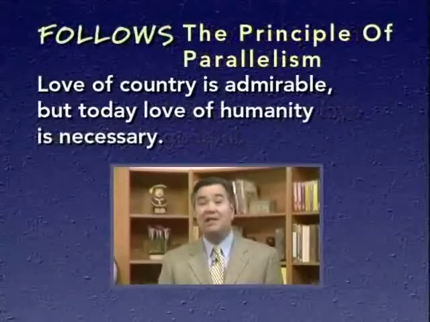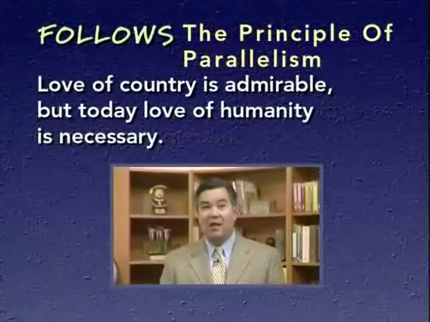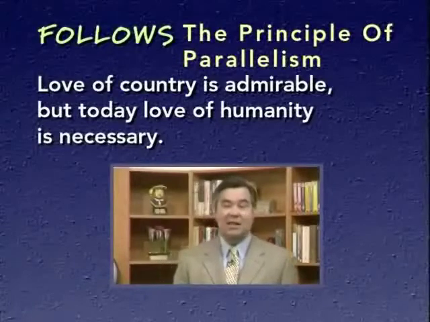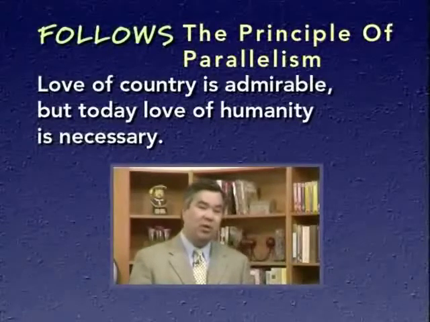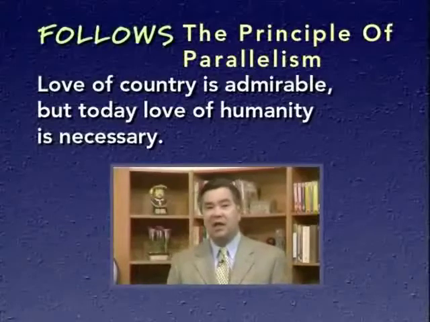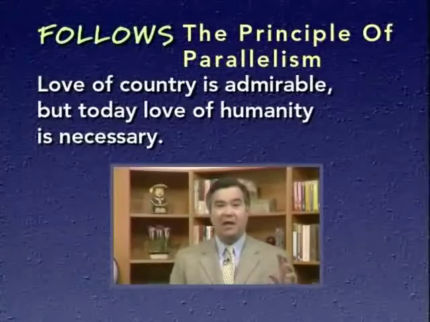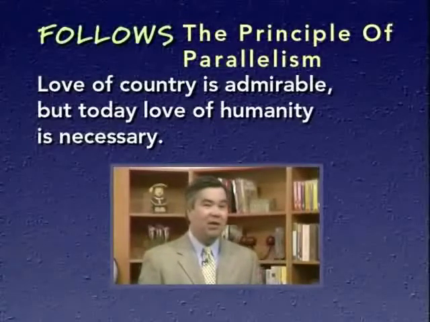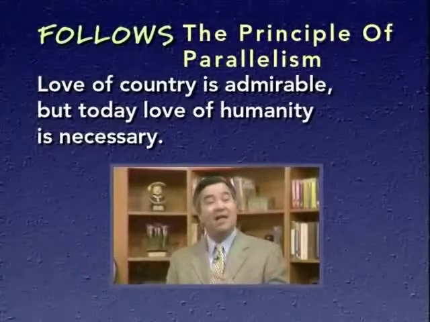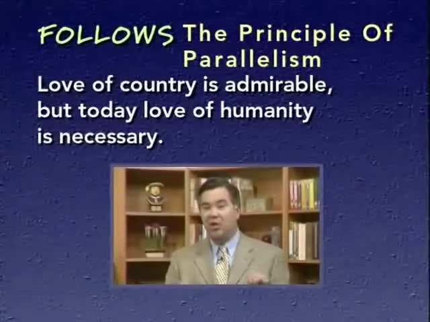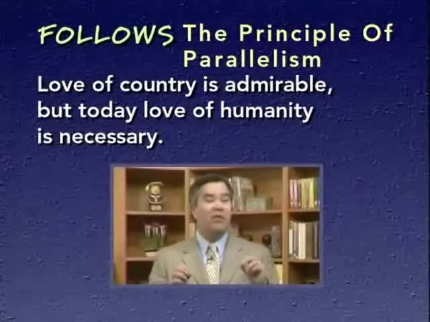Here's how we would rewrite the sentence to follow this principle of parallelism. Love of country is admirable, but today, love of humanity is necessary. When we rewrite the sentence this way, the contrast between two kinds of love has been emphasized. Love of country, love of humanity. And we're told that the first kind of love is admirable, but that today the second kind is necessary. So the contrast between the two ideas and the author's point becomes that much more vivid and that much more clear. And that's why parallelism improves the sentence.